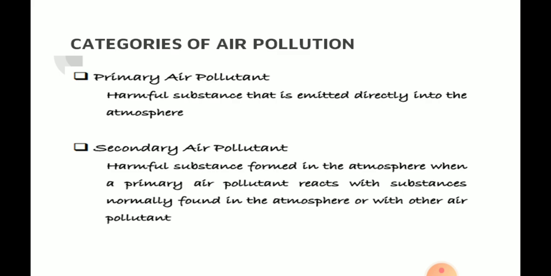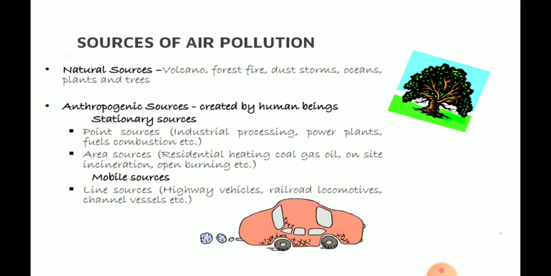The first one, primary air pollutant, means a harmful substance which is emitted directly into the atmosphere. Secondary air pollutant means a harmful substance formed in the atmosphere when primary air pollutants react with substances normally found in the atmosphere or with other air pollutants. Next, the sources of air pollution. There are two types of sources of air pollution: natural source and anthropogenic source.